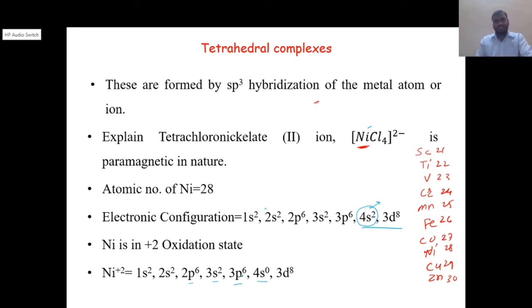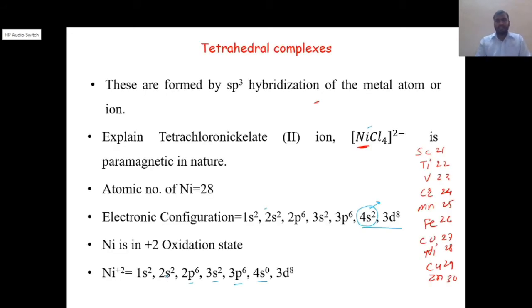At ground state nickel has 28 electrons, but after forming the complex it loses 2 electrons. In ground state it is 4s2 3d8, but here it is 4s0 3d8. This is the electronic configuration of nickel in +2 oxidation state.